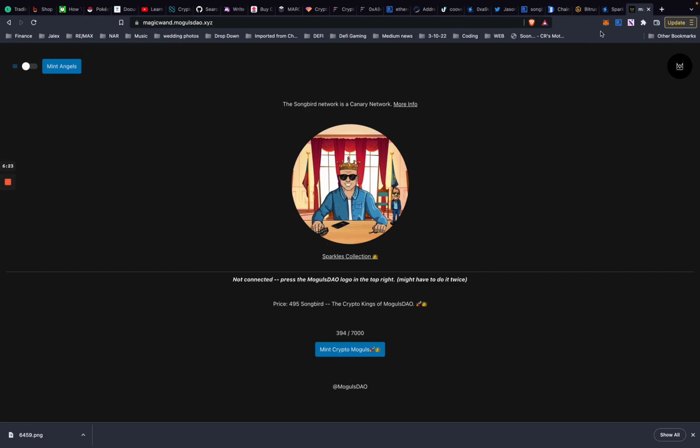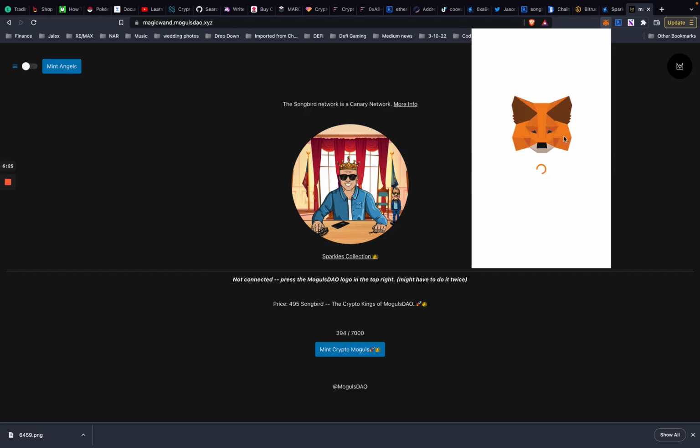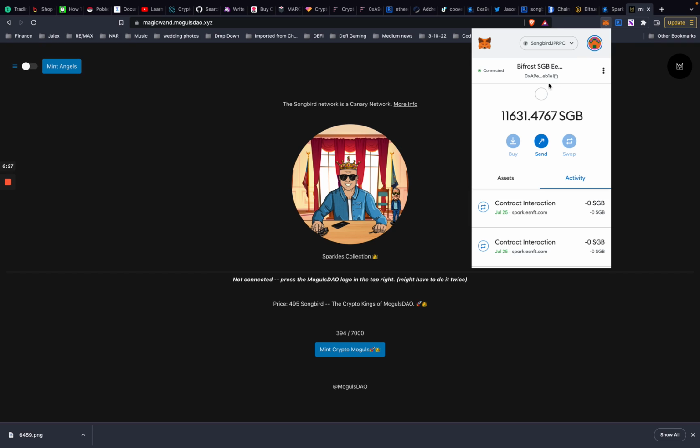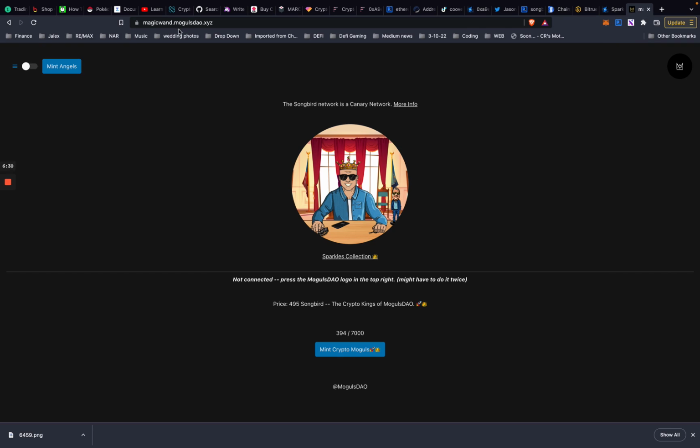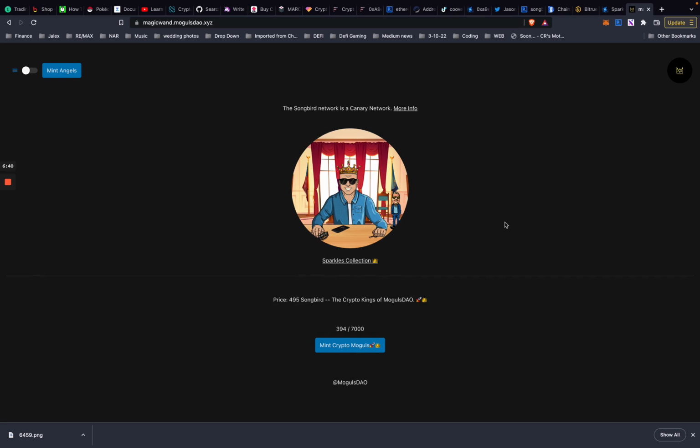Once you've got your Songbird in the account that you want to mint with, you want to make sure that you're logged into your MetaMask. Come over here to magicwand.moguls.xyz. You can choose here to mint angels or mint Crypto Moguls. You want to click the crown in the top right to connect your wallet, and then click the mint Crypto Moguls button.